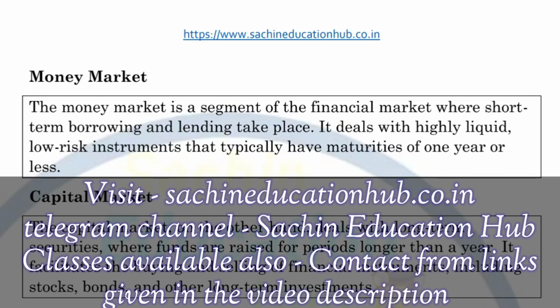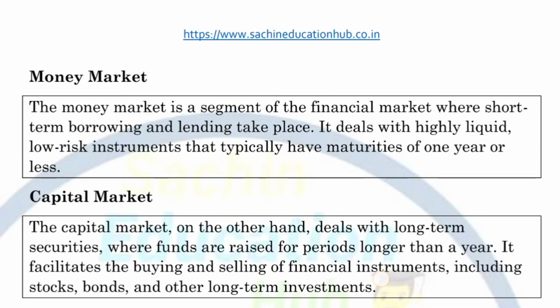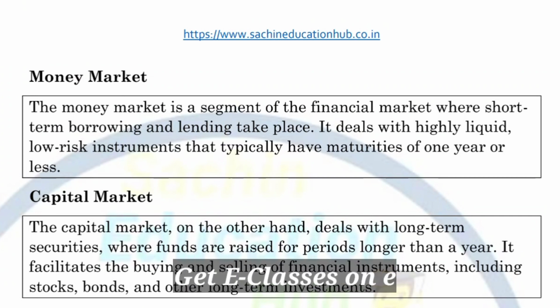Friends, today we are here to discuss the difference between the two main popular financial markets in India, that is, the money market and the capital market. So very first, what is the money market? The money market is that segment of the financial market where short-term borrowing and lending take place. What it means is the market where borrowing and lending take place for a period of 1 year or less than 1 year. That market is considered to be a money market.